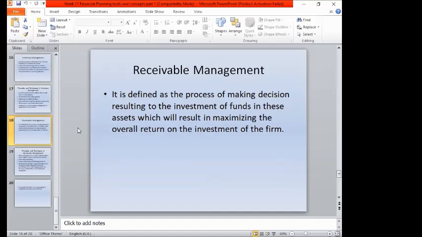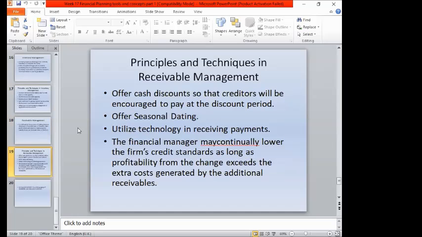And even receivable management is part of the financial planning tools. Receivable management is a process of making a decision on how to collect cash and how to maximize the overall return by collecting the receivables or collections from the debtors. So what are the techniques in receivable management?